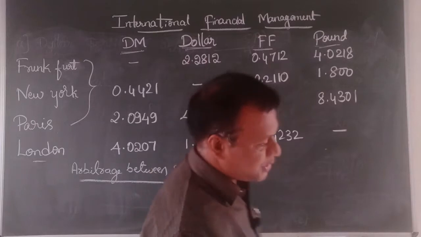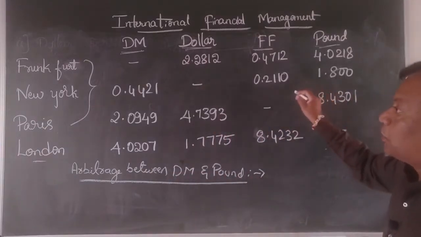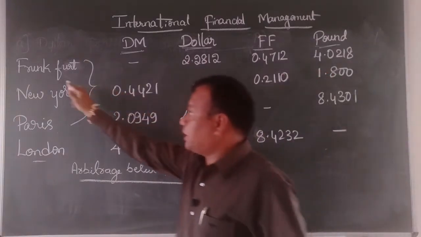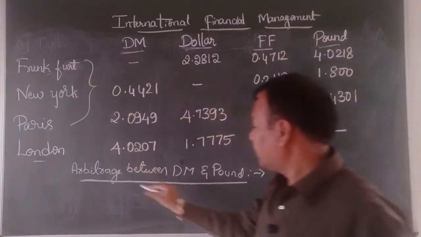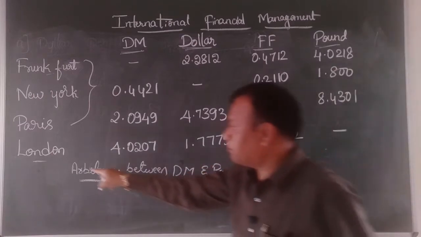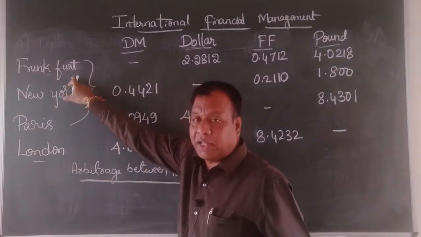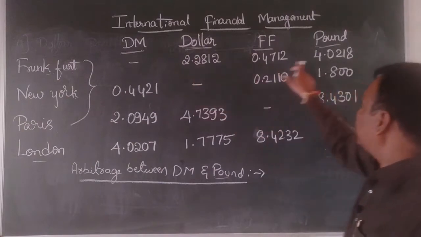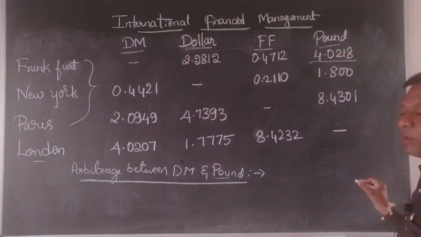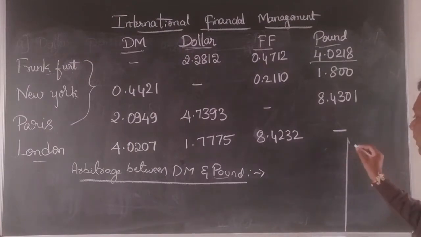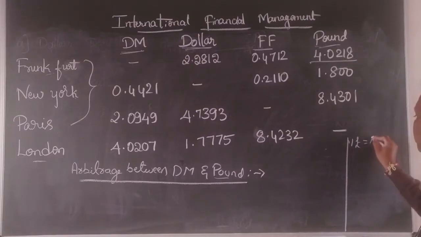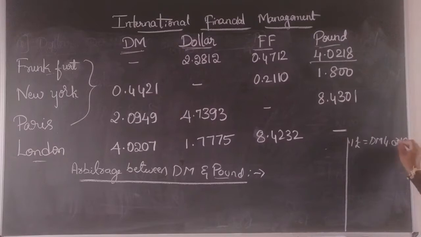Now you can see, where will the Deutschmark be traded? Deutschmark will be traded in Frankfurt, and pound will be traded in London. In Frankfurt they have given 4.0218. In Frankfurt the quote is direct, so 1 pound is equal to DM 4.0218.